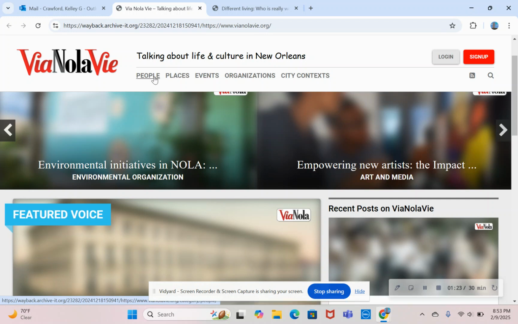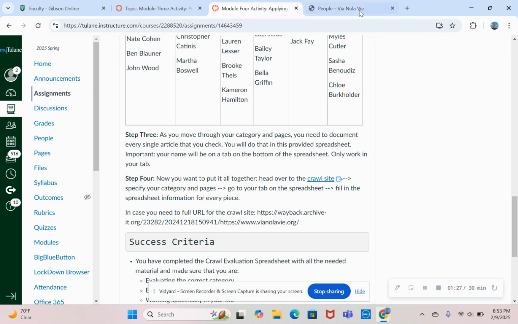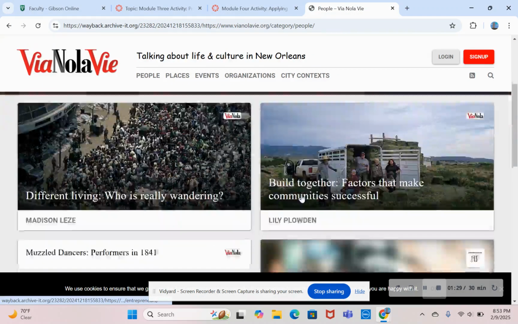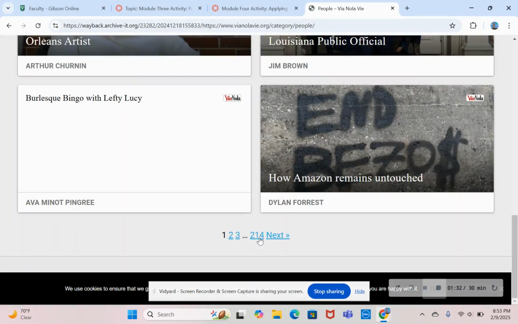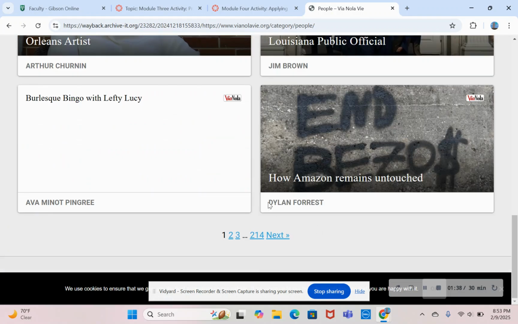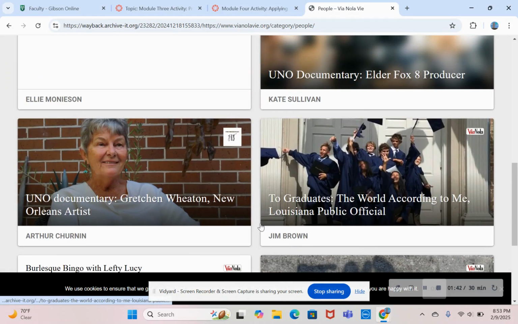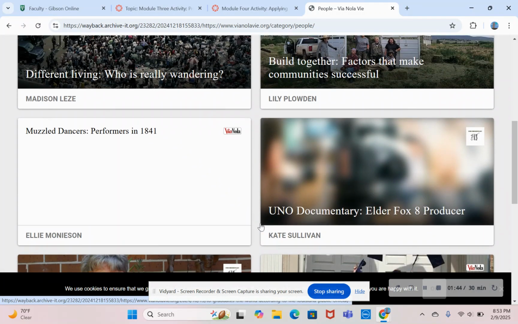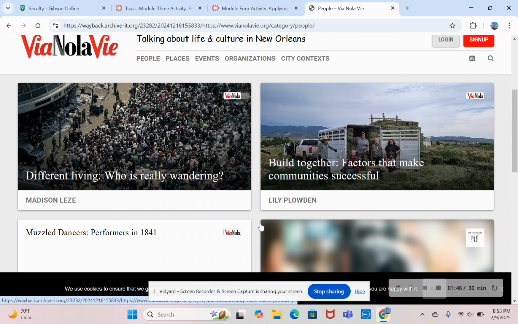All right, so let's say that you have people. I already have this one loaded since it takes a really long time. So you're going into people. If you scroll down, there are more than 214 pages of articles, and on every page there are 8 articles. So if you are people and your page is 1 through 10, that means you're doing a total of 80 articles. You have 8 per page and you're going to go into each one of them.